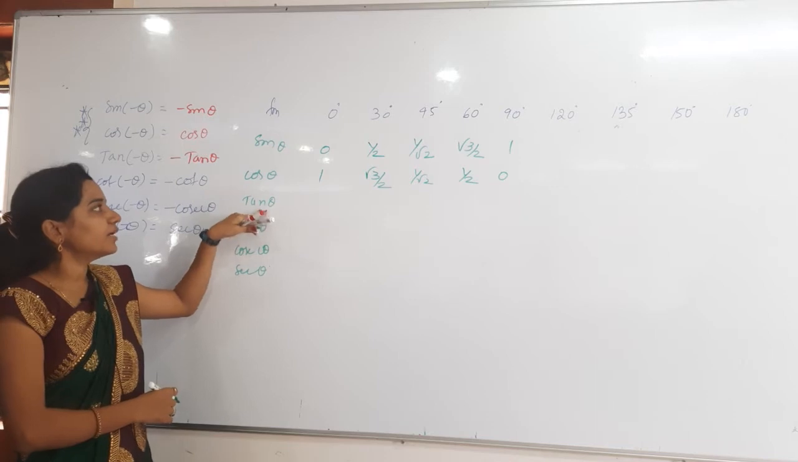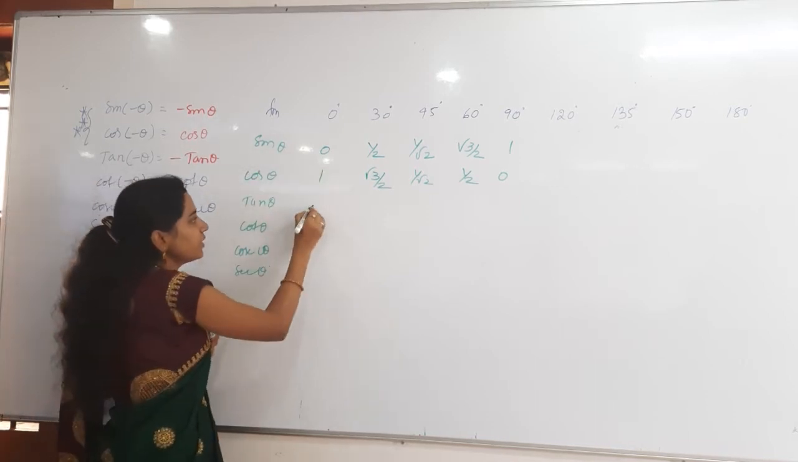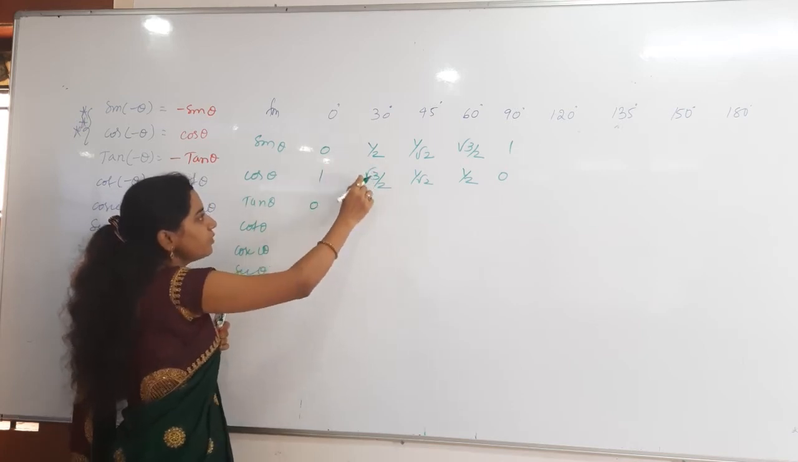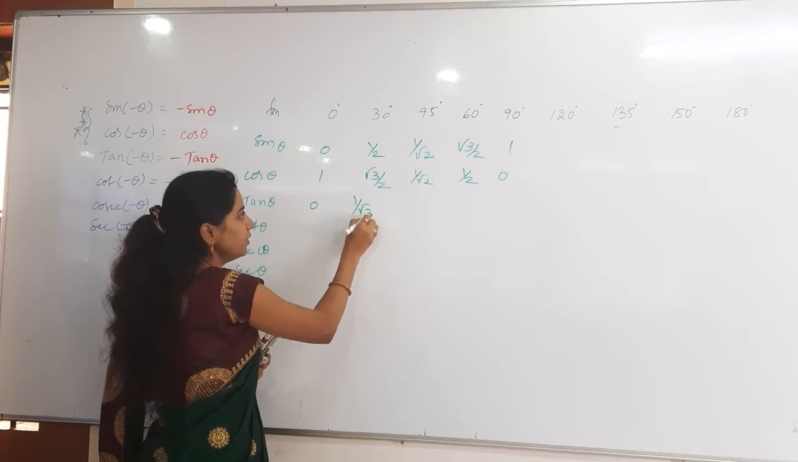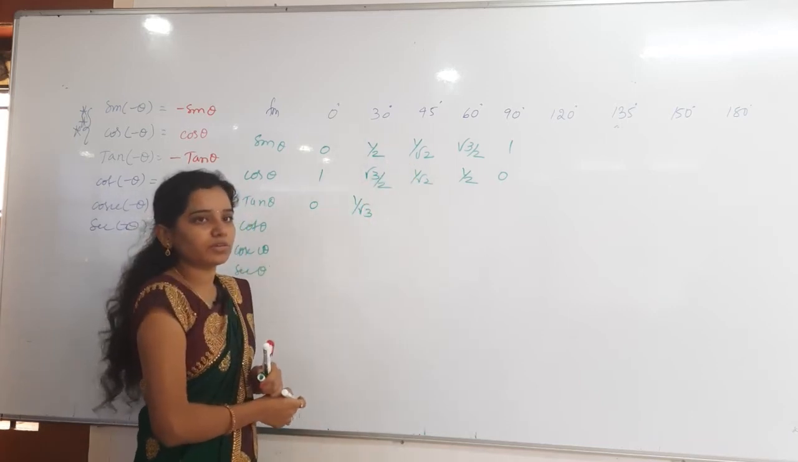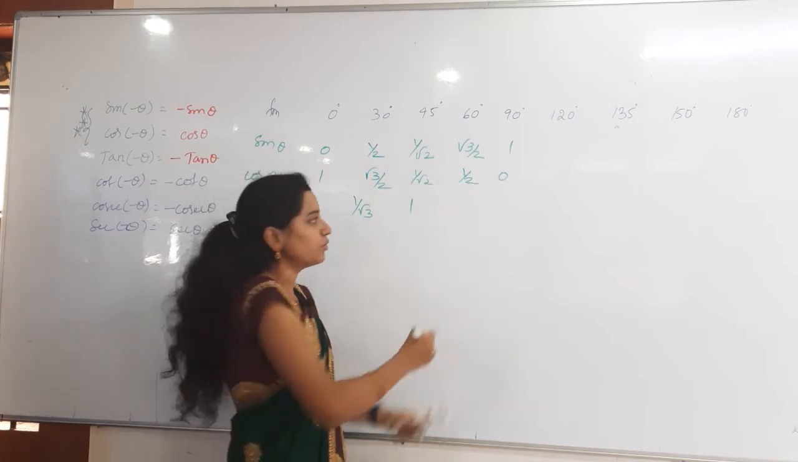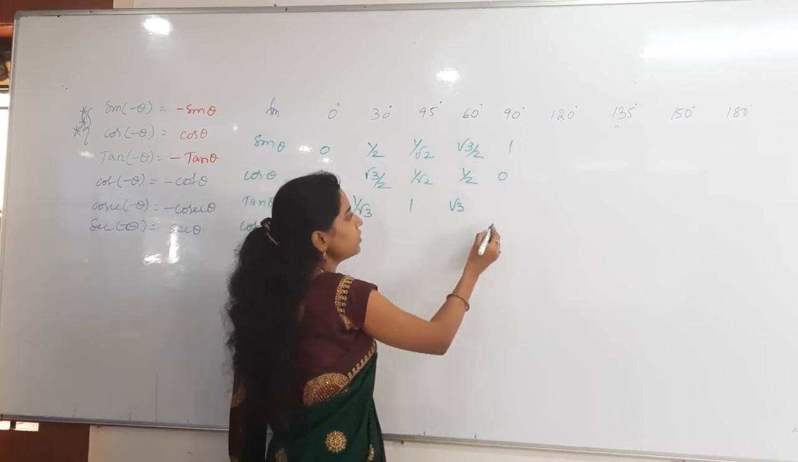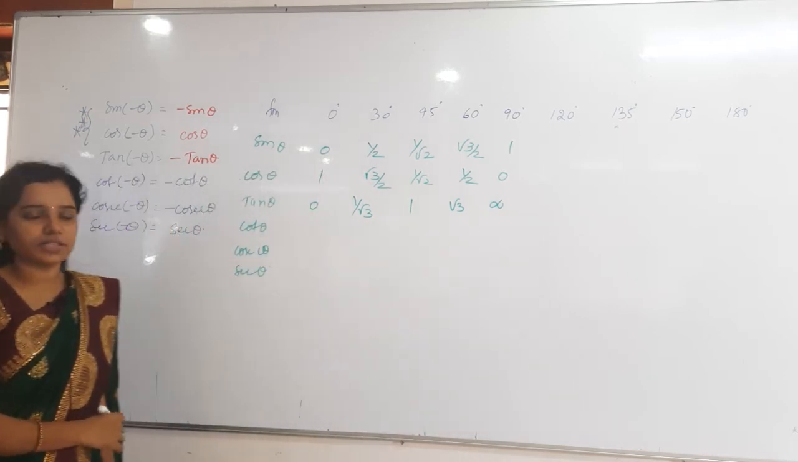Then what about the tan? Simply sin by cos only, no? Sin by cos, nothing but 0 by 1 we get 0. 1 by 2 divided by root 3 by 2 is 1 by root 3, very good. And then 1 by root 2 by 1 by root 2, 1. Then root 3 by 2 over 1 by 2, root 3, very good. 1 by 0, infinity. In the case of tan, we will get infinity.